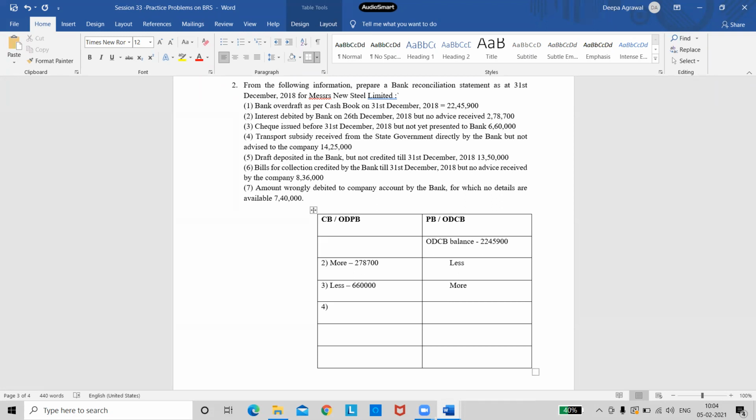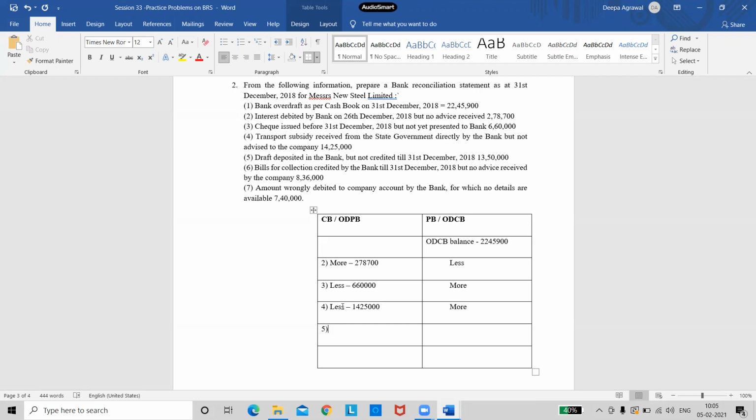So with this entry, will the passbook balance be more or less? More, ma'am. It is more because it is a receipt. You are receiving some subsidy from the government. So automatically my cash book balance will be less, and I will note down the amount 14,25,000. Right, we'll move forward to the next one, the fifth bit. Okay, so my fifth bit is draft deposited in bank but not credited till 31st December.